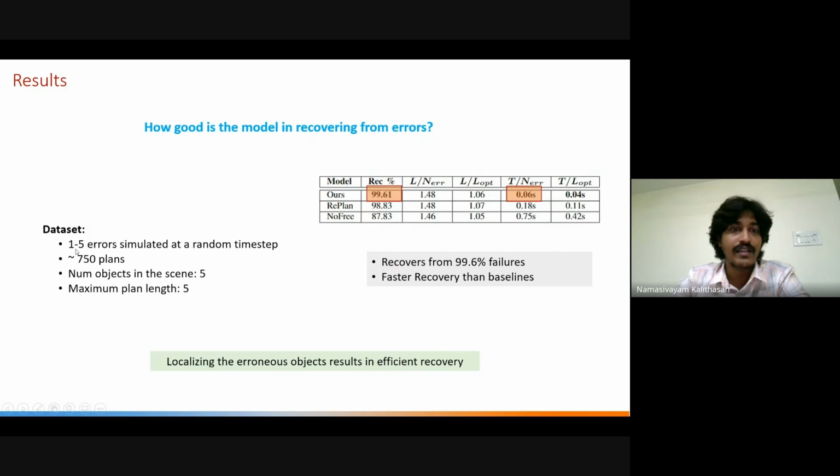We created a dataset of errors in simulation with almost 750 plans, and then simulated errors at a random time step. We can see our model achieves a higher recovery rate and performs the recovery faster than the baseline models.